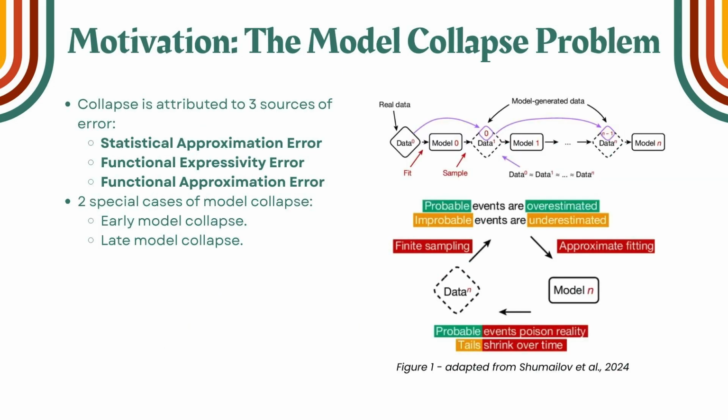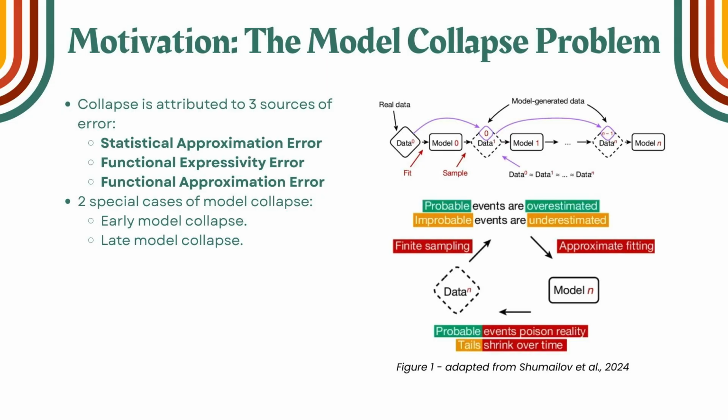As Shumailov and others from the given 2024 paper on AI model collapse explain, collapse is typically attributed to three sources of error. The primary source of error is statistical approximation error, which explains that information is lost due to the finite size of sample data. The two secondary errors are functional expressivity error, which explains that neural networks are unable to capture the full complexity of a distribution due to their finite size, and functional approximation error, which explains that learning algorithms utilized by machine learning procedures are imperfect. Our model should be considered in the absence of the functional approximation and expressivity errors.